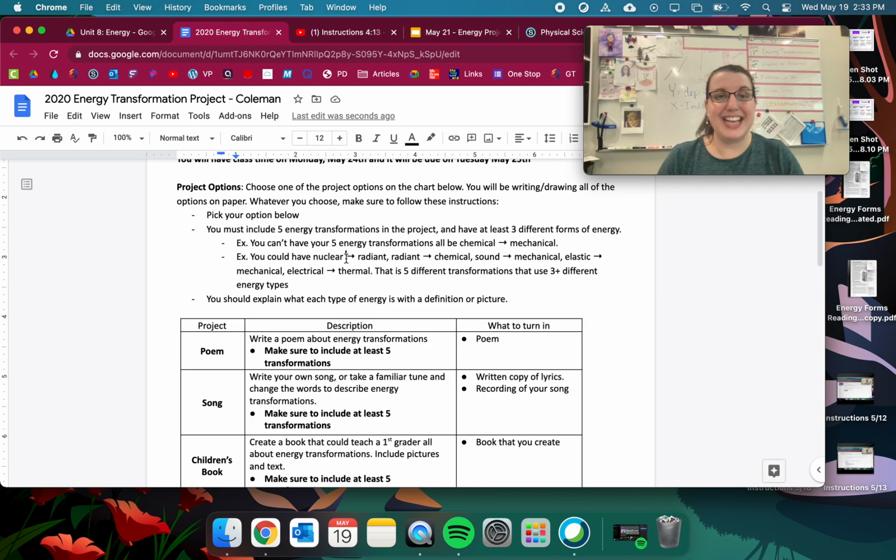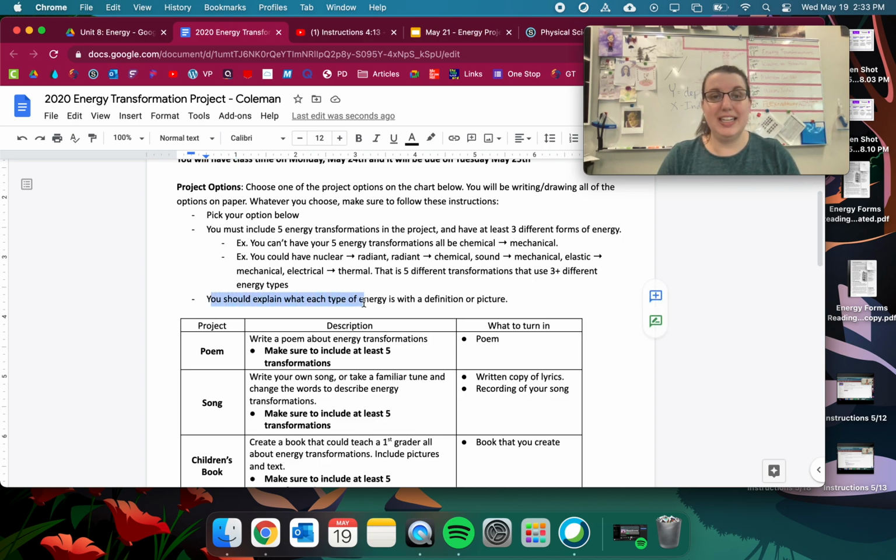For transformations, count the arrows that you use. Nuclear to radiant is 1, radiant to chemical is 1, sound to mechanical is 1, elastic to mechanical, electrical to thermal. So that's 5 different transformations, 3 plus different types of energy. Nuclear is 1, radiant is 1, chemical is 1, sound, mechanical, elastic, thermal. So there's 7 different types of energy there.